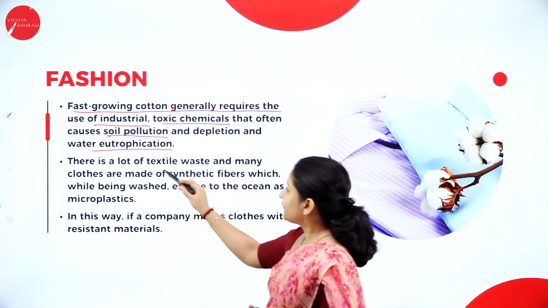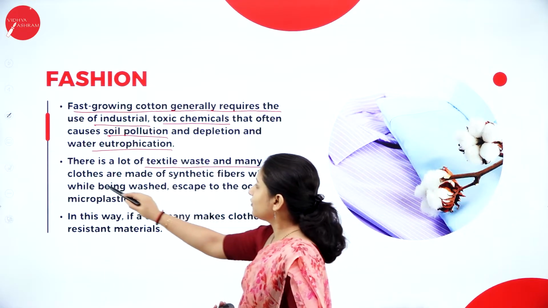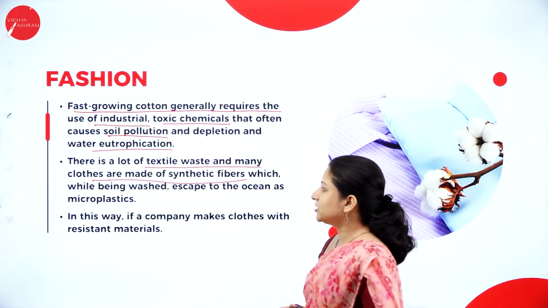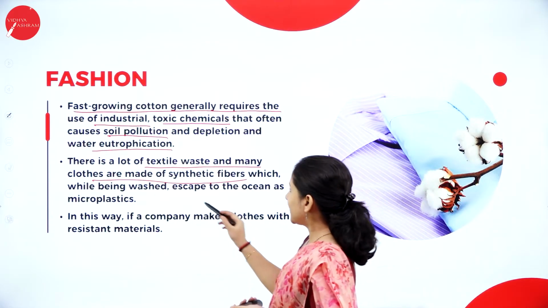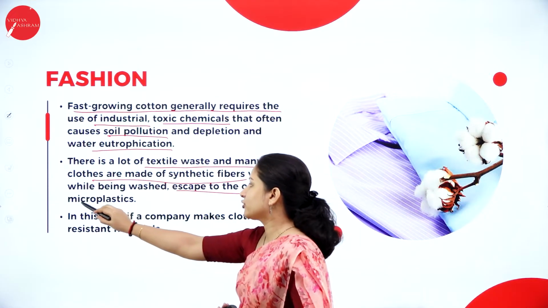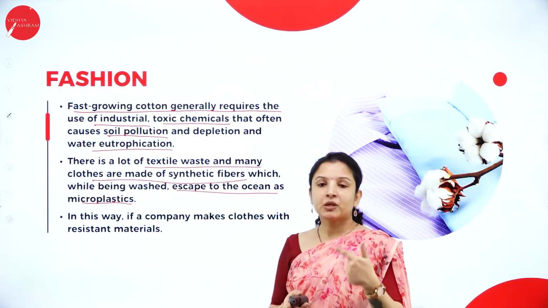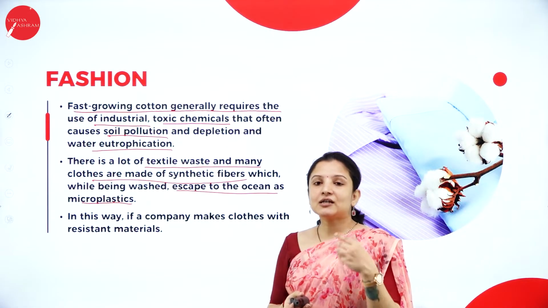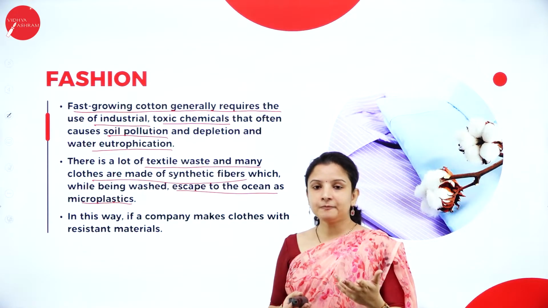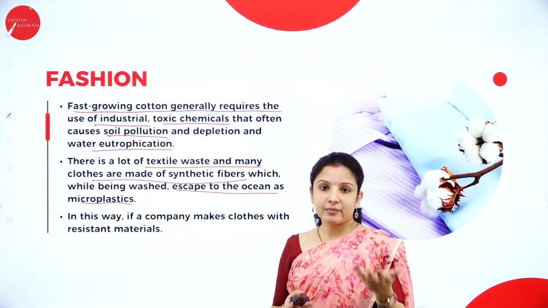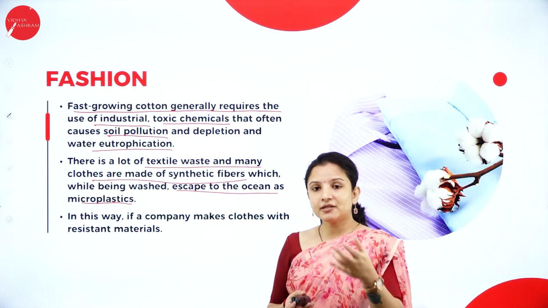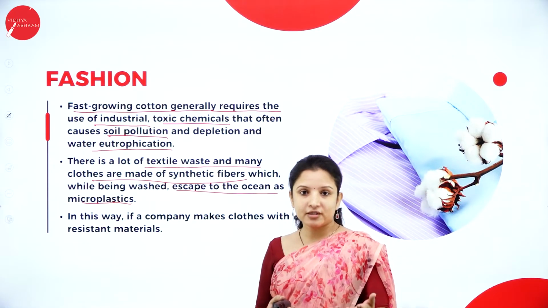There is a lot of textile waste, and many clothes are made of synthetic fibers which, while being washed, escape to the oceans as microplastic. You have a lot of synthetic fibers nowadays: nylon, polyester, rayon. All these are comfortable materials and easier to maintain than cotton. That is why youngsters usually prefer these materials.